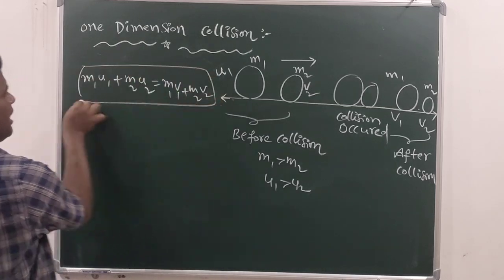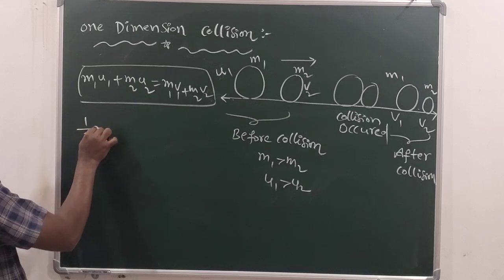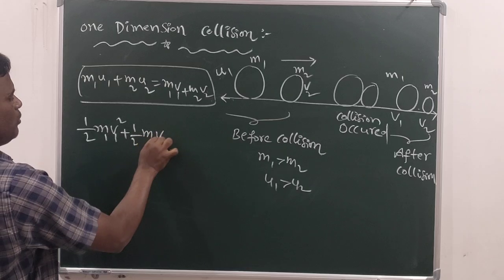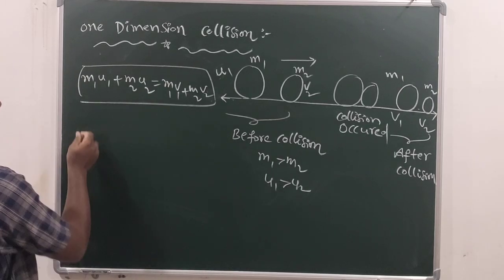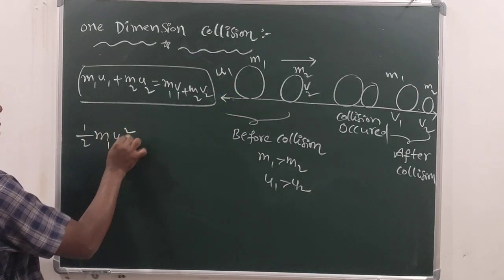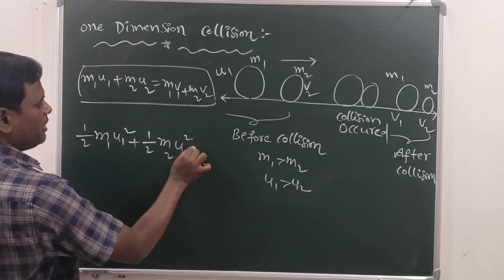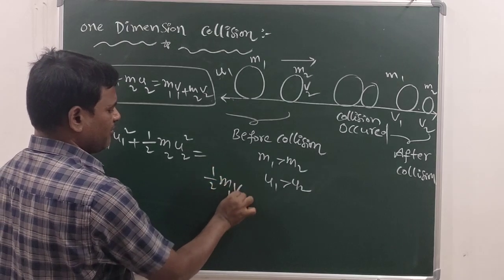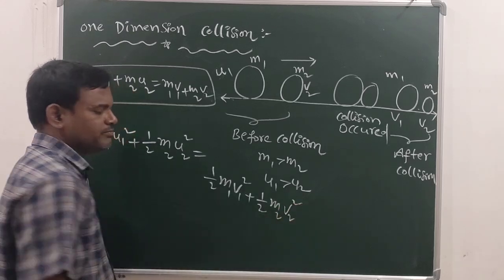See, keep it aside and now go to the kinetic energy. Before the collision, 1 by 2 m1 u1 square plus 1 by 2 m2 u2 square, which is equal to, after the collision, 1 by 2 m1 v1 square plus 1 by 2 m2 v2 square.